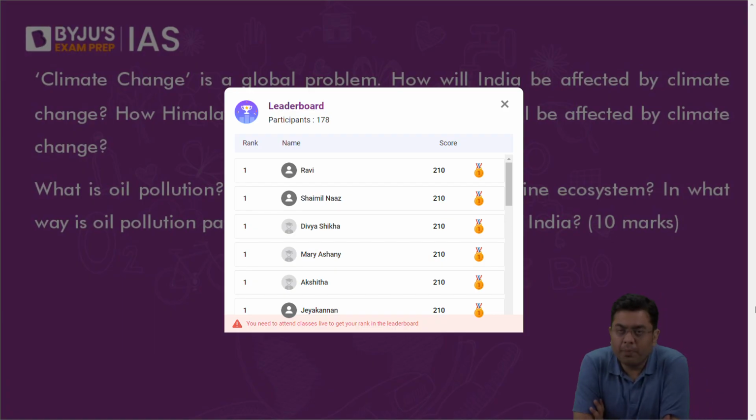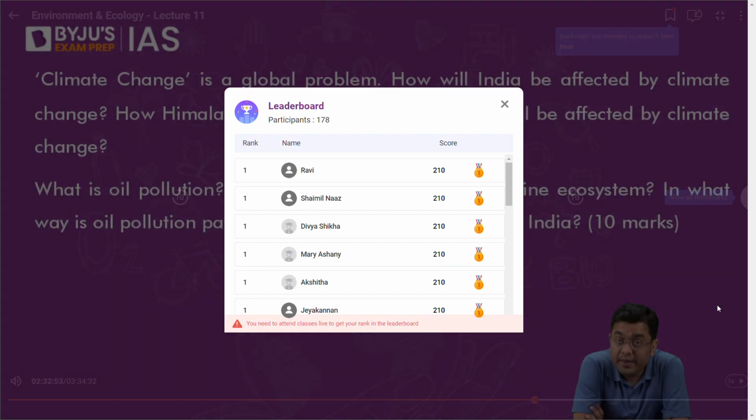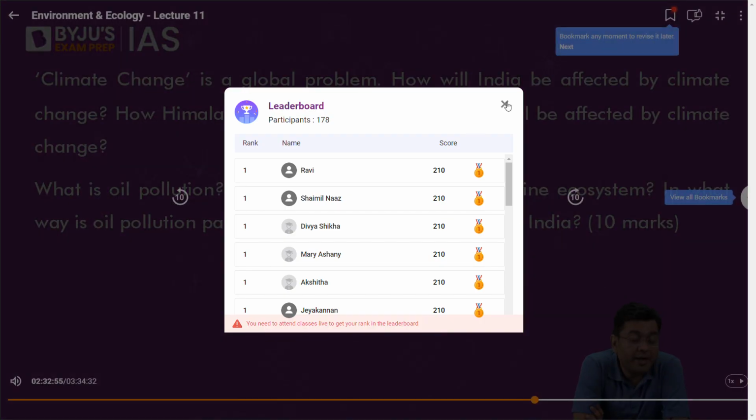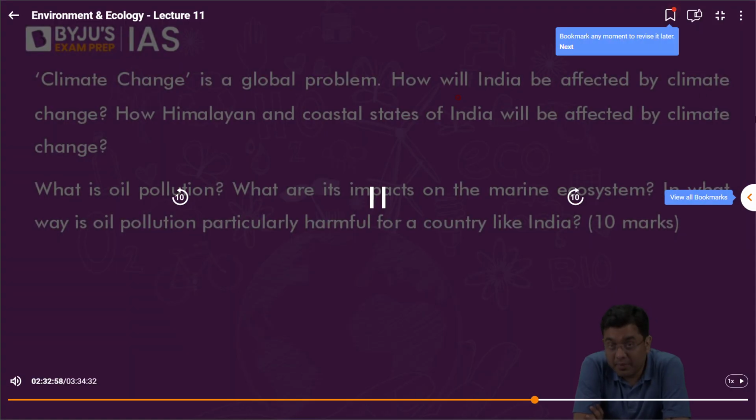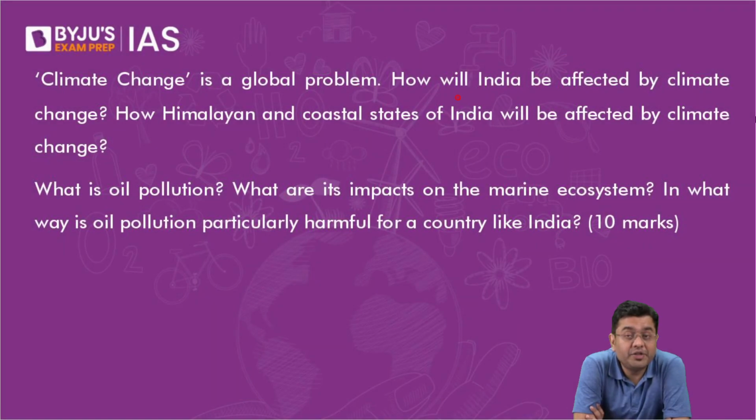Climate change is a global problem. How will India be impacted by climate change? How will the Himalayan and coastal states of India be affected by climate change? Here, in the intro, you have to write that climate change refers to the sudden and rapid change and warming of the climate that is experienced in the present context due to anthropogenic activities. The impact is felt in terms of food production, water scarcity, and unusual climate activities across the globe. That will be your initial portion.